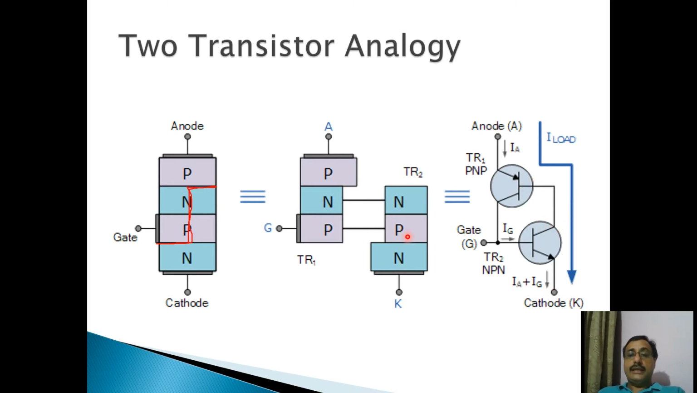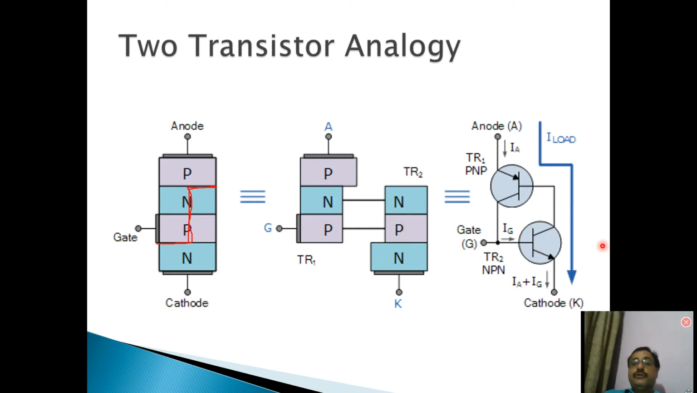Similarly, the base of the NPN transistor is connected to the collector of the PNP transistor. So the base of this NPN is connected to the collector of this PNP transistor. This gate terminal G1 was earlier connected to the P layer. Here it is connected to the collector of PNP and the base of NPN.